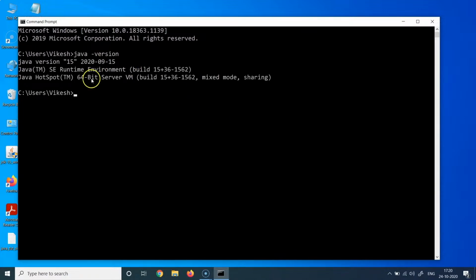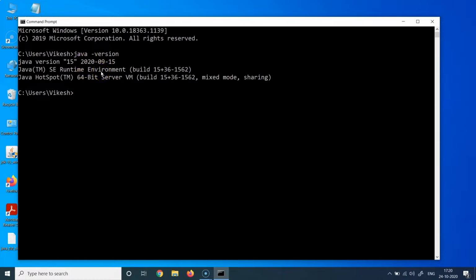If you get a message like this, it means Java has been successfully installed. If you get a message saying that Java is not recognized as a command, it means that Java is still not successfully installed and something has gone wrong in your installation. In that case, you might want to go back and reinstall this Java exe again. So in this case, it looks like it has been successfully installed.